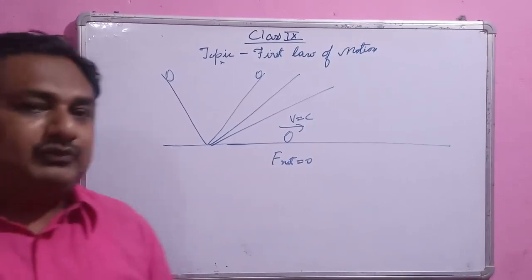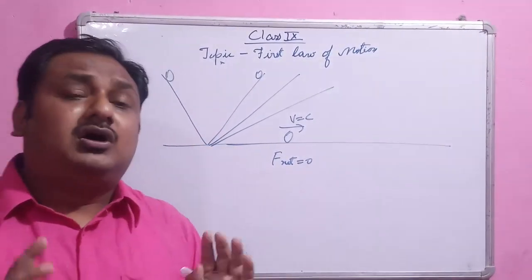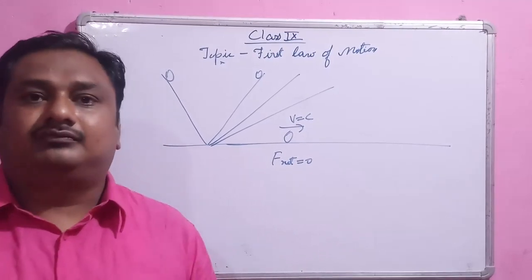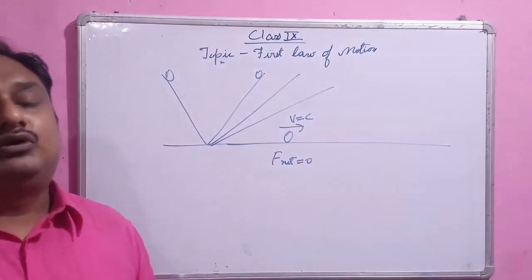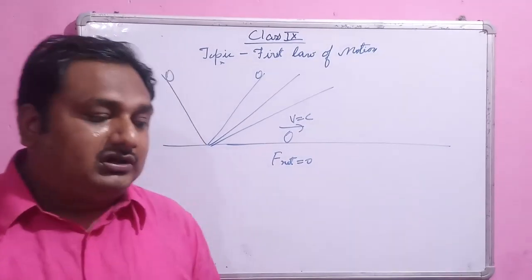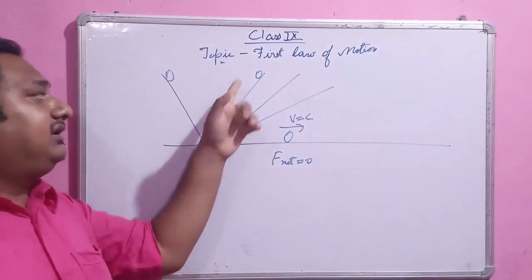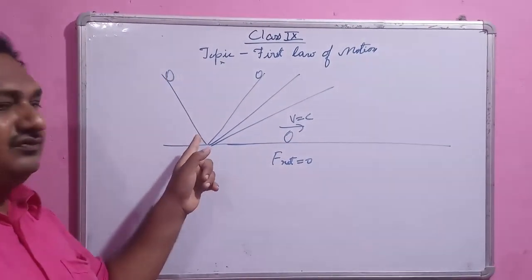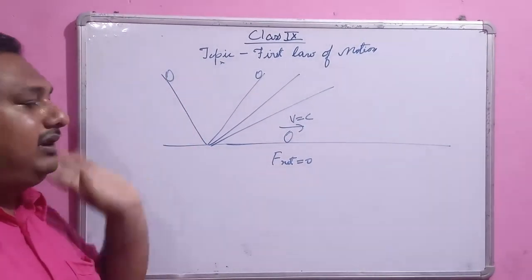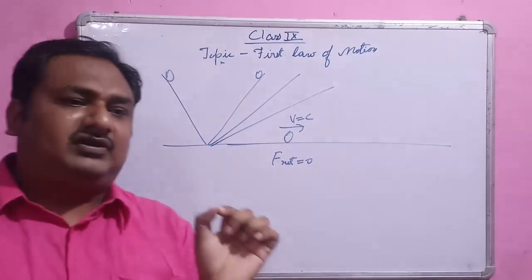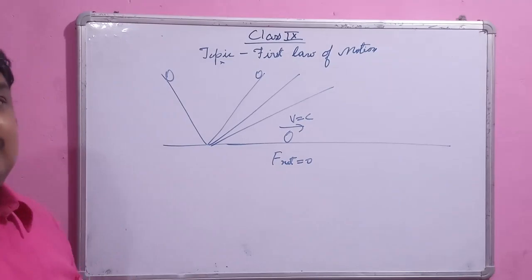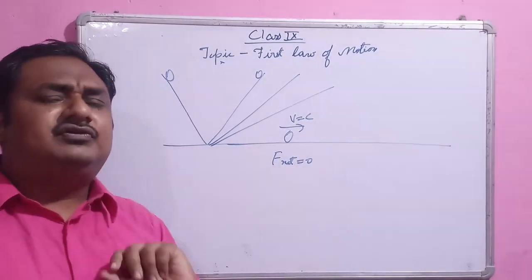Why? Because suppose you roll a ball, after some time the ball comes to rest. Why? Because of the friction force. Therefore, in this experiment he took a marble ball rolling on a finished marble plane, and on that marble plane the friction is very less. So we are assuming that friction is almost negligible here.